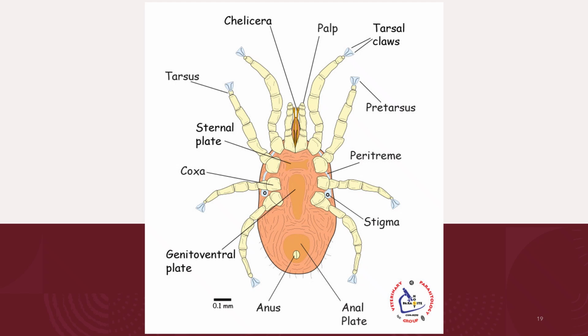This is a diagram of a mite showing the location of the stigmata. So the stigmata or the stigma are located between the third and the fourth pairs of the legs. Because of this location, this mite is classified as a mesostigmatid mite.